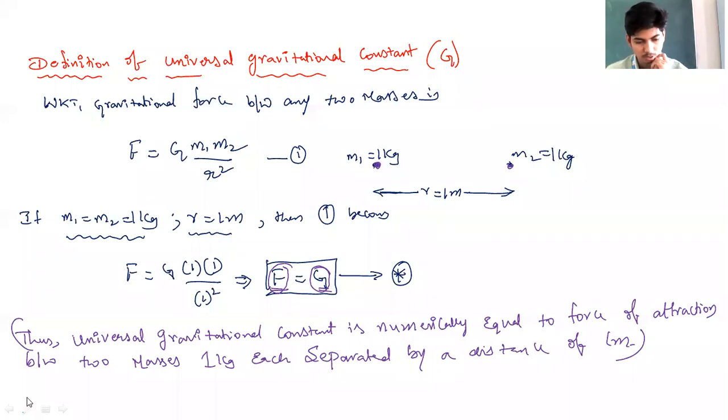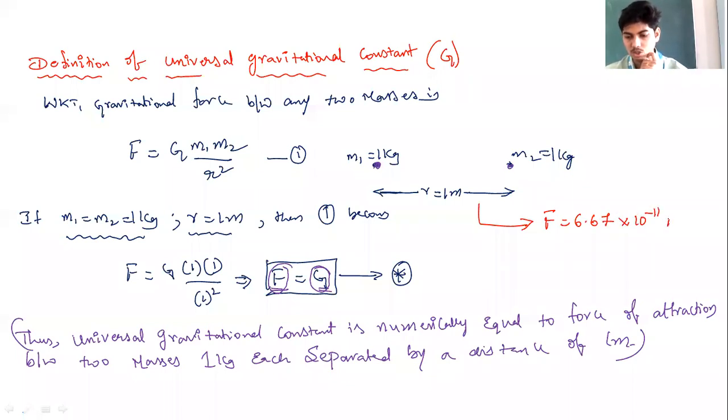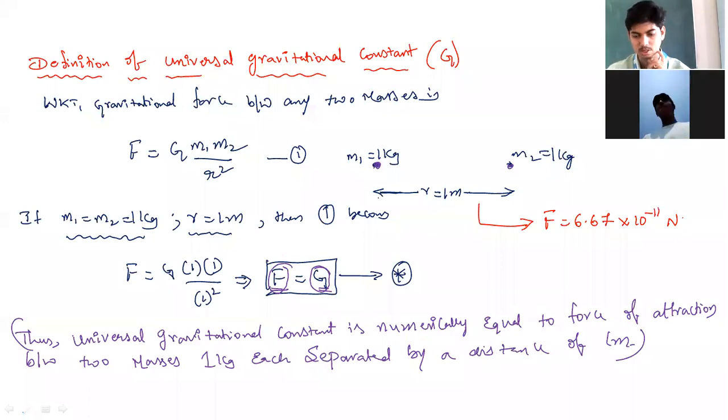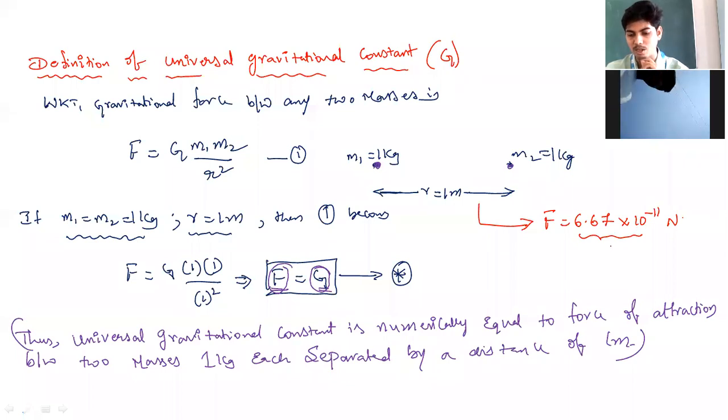The numerical value of force between these two masses will be 6.67 into 10 to the power of minus 11 Newton. This will be the force between these two masses. This force has numerical value 6.67 into 10 to the power of minus 11, which is equal to the value of universal gravitational constant, isn't it? The force between these two bodies is numerically equal to universal gravitational constant.